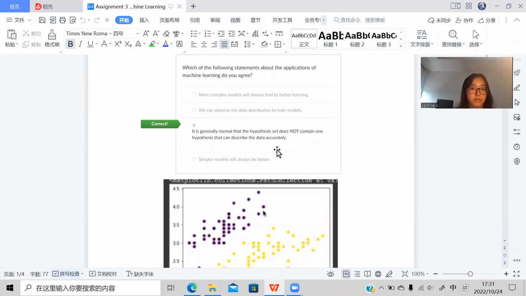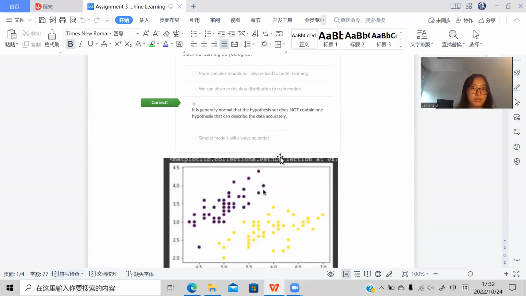The other three answers are not true. So the first one and the fourth one are talking about the influence of complex or simple models to machine learning. Actually, we have no idea which kind of model is the best for the data set we have met. So remember the rule number 3, the attribute target relationship is not explicit. It is hard to describe, especially in mathematical equations. We need to try different models based on the situation and find the best one. It's all about data and other factors in practice.